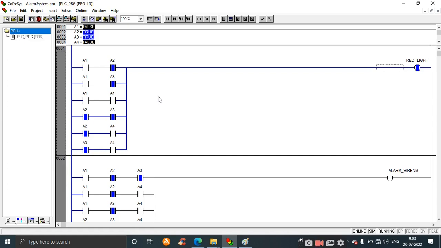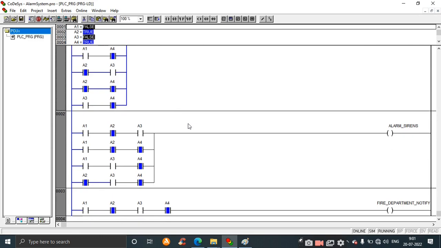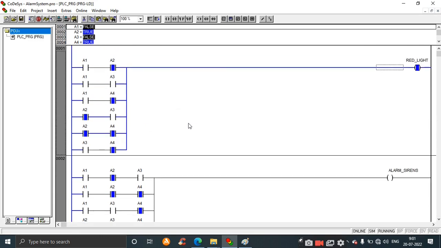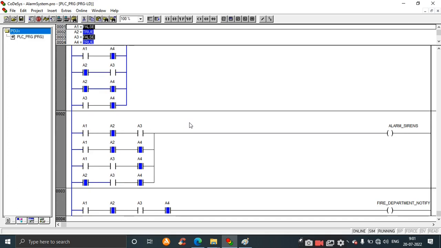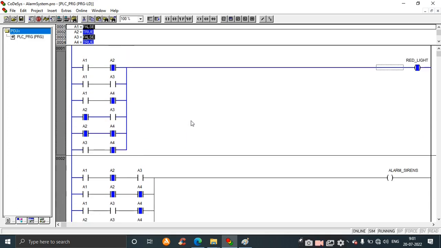So next is for 2 4. So it means wherever you have connected the A2 switch, if it is turned on, all the switches connected to it in all the three rungs turn on simultaneously. Next 3 4. Turn off this, turn on A3. So you can see the red light is still on. So it confirms the second case, that is, if any two inputs are on, a red light goes on.